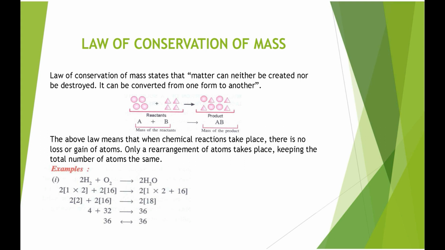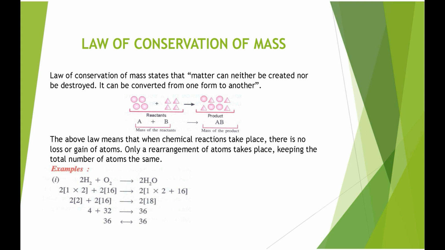According to the law of conservation of mass, the total mass of the reactants equals the total mass of the products. You can see in the diagram, if there are two reactants, A plus B, and one product, AB, the total mass of the reactants equals the total mass of the product. So this is the law of conservation of mass.